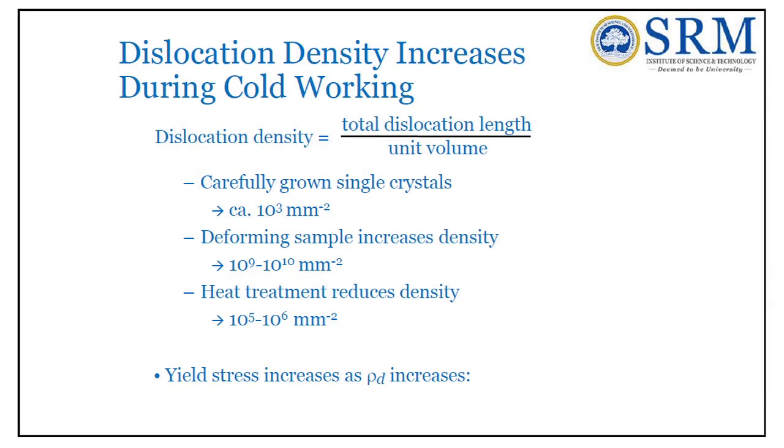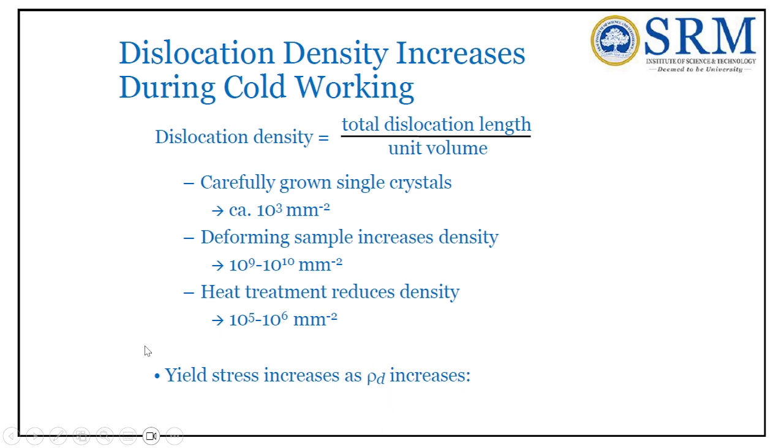Dislocation density plays a major role in work hardening. For carefully grown single crystals, the density is on the order of 10^3 mm^-2. Deforming the sample increases the density to 10^9 to 10^10 mm^-2, or heat treatment reduces the density to 10^5 to 10^6 mm^-2. As the dislocation density increases, the yield strength increases.